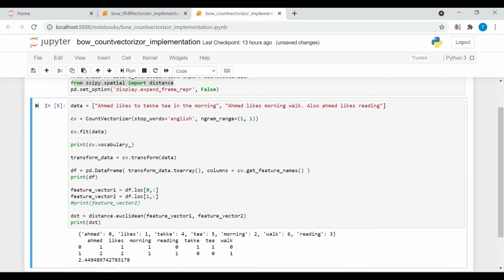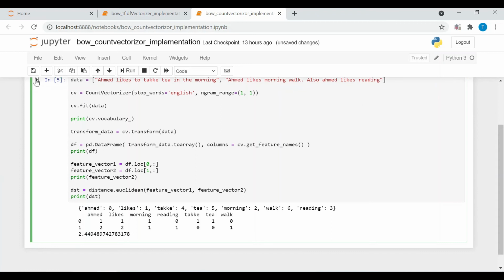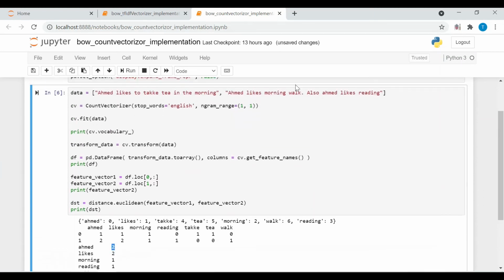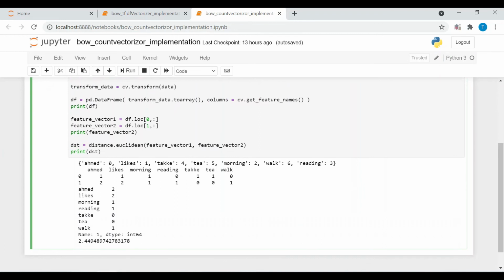If we print the feature vector for, let's say, text document 2, it will give me these values. Here this 2 means that Ahmed has two occurrences in document 2. You can see that Ahmed is repeating twice in document 2. Similarly, the likes feature is repeating twice, so likes will also have a value of 2.